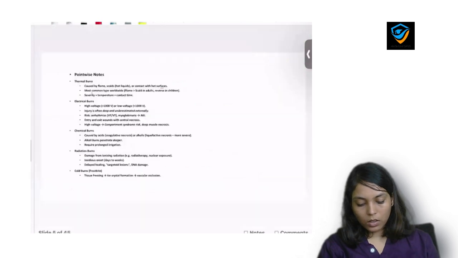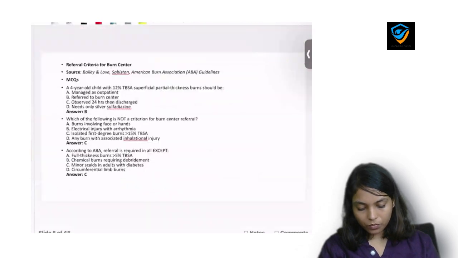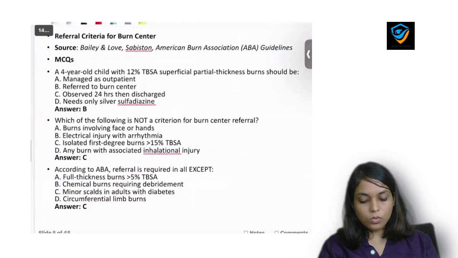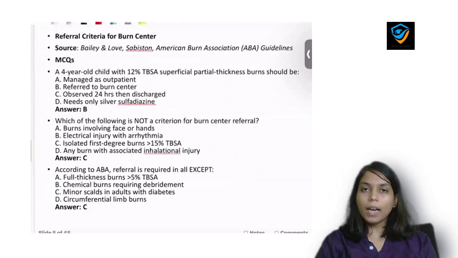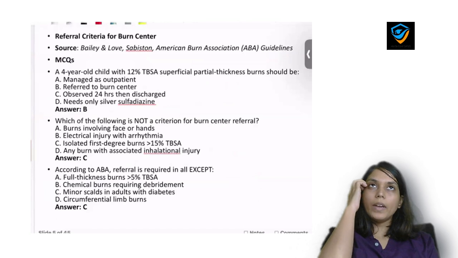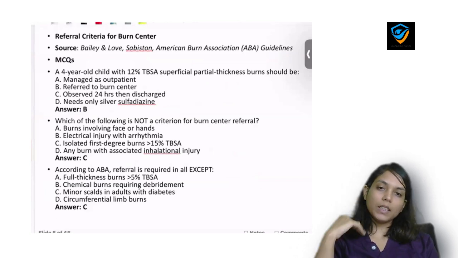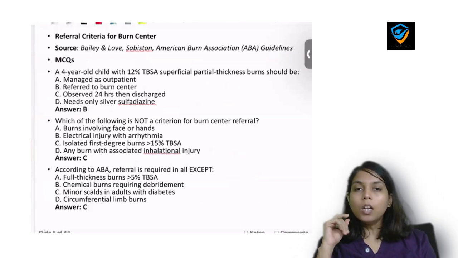Now, here comes again some MCQs about when to refer patient to the higher center. Whenever a patient comes to you at PHC, at primary healthcare center level, you cannot manage every patient there.